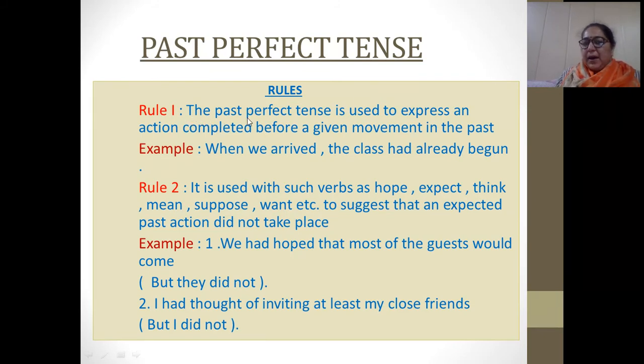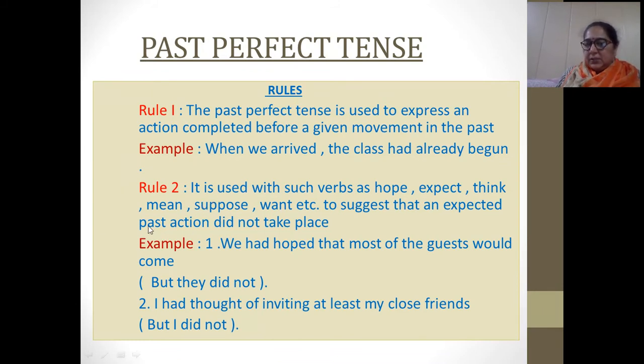First, the past perfect tense is used to express an action completed before a given moment in the past. Right? Example I have given: when we arrived, the class had already begun. Now just see, had already begun. I have written this part. Means this was the action, right, which happened and it had already started.